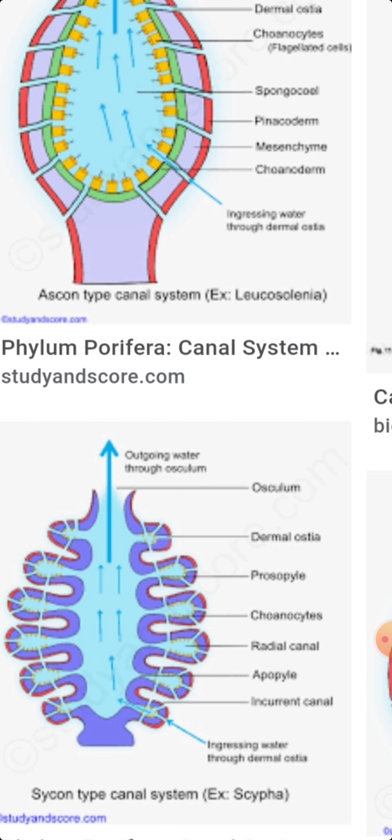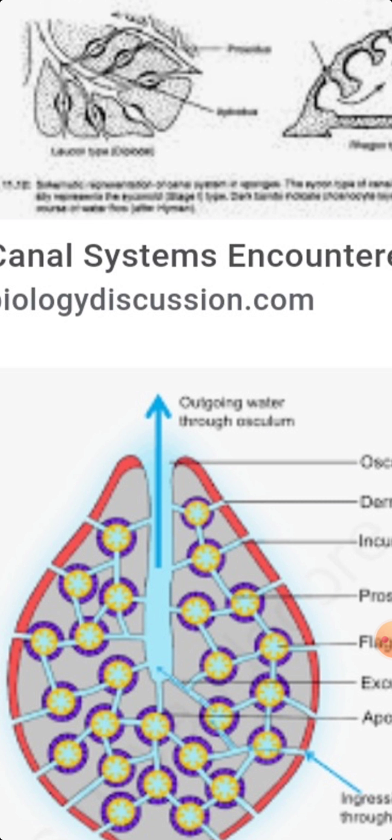Simply, the course of the current of water is: ostia, subdermal spaces, incurrent canals and prosopyles, flagellated chambers as well as the apopyles, excurrent canals, spongocoel, osculum, and outside of the system. So these types of canal systems are present in Sycon only. In different types of sponges, the canal systems are quite different from one another. So this is the canal system in the sponges, my dear students. Okay, thank you.